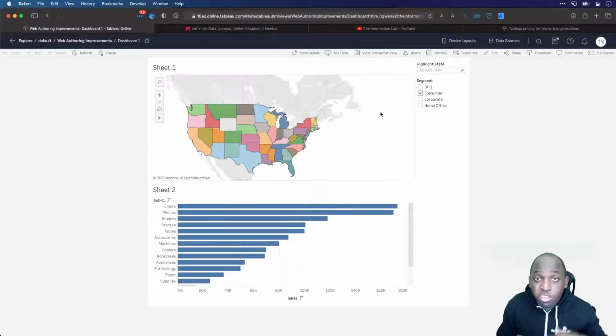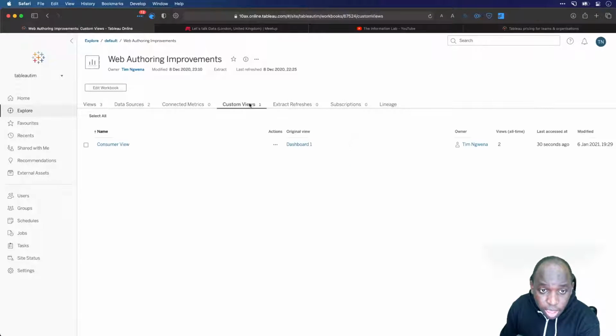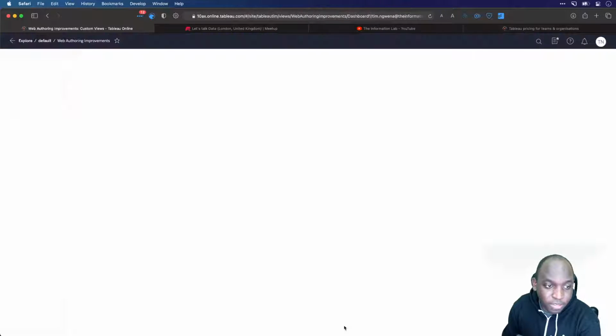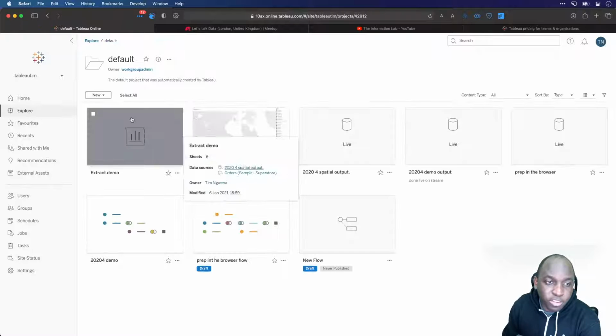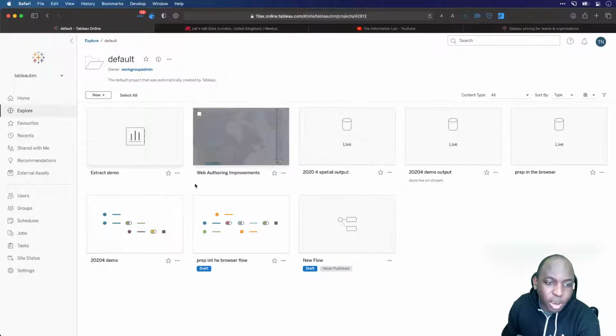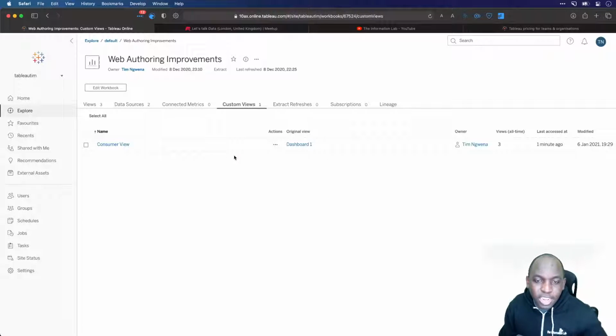Now the thing is, users create this all the time, but admins want to know what people are creating so they can see if there are any insights or views that people might like to see more often. So there's a new custom views tab where I can actually see all of this in one place. That's pretty much the feature in a nutshell. You can see I created this 30 seconds ago and it's now available. And obviously if I hit the consumer view, it just takes me right to it. This is obviously not a great example because it's just me on this demo instance. I'm the only user. But if you had lots of people creating custom views, they'd come up as a list.